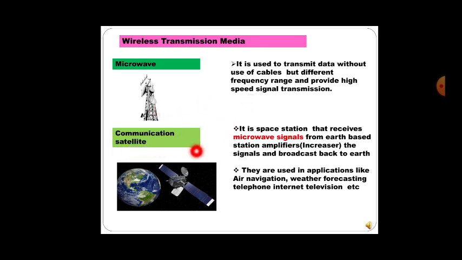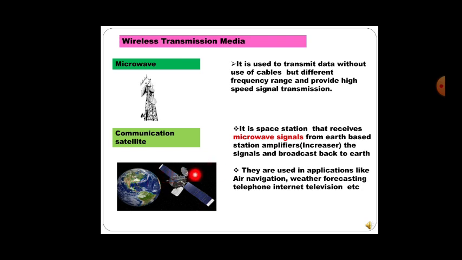Next is communication satellite. Hope you have seen satellites. It is a space station that receives microwave signals from the Earth base station. The satellite receives the microwave signals present on the Earth, from the Earth base station, and amplifies the signals. Amplifiers are nothing but they increase the signal, and it broadcasts back to the Earth.